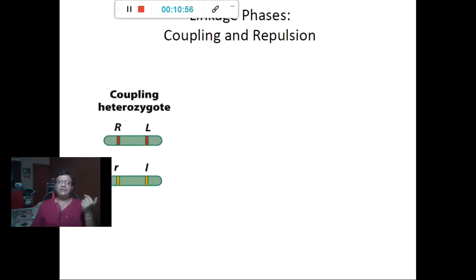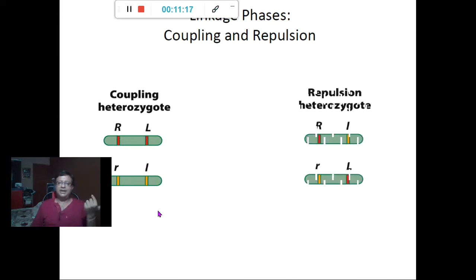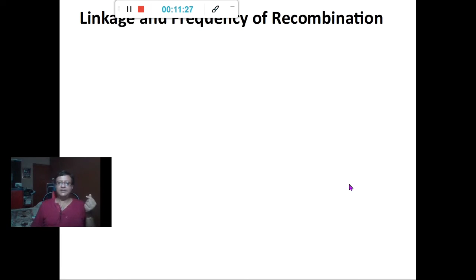So now we have phases of linkage. One is a coupling phase and one is a repulsion phase. A coupling heterozygote has something like this, where no recombination has taken place. Capital R, capital L on one chromosome, and on the other you have small r, small l. This is a coupling heterozygote. And then you have the repulsion heterozygote, when you have capital R, small l on one chromosome and small r, capital L on the other. So next we go on to determining the linkage and frequency of recombination.